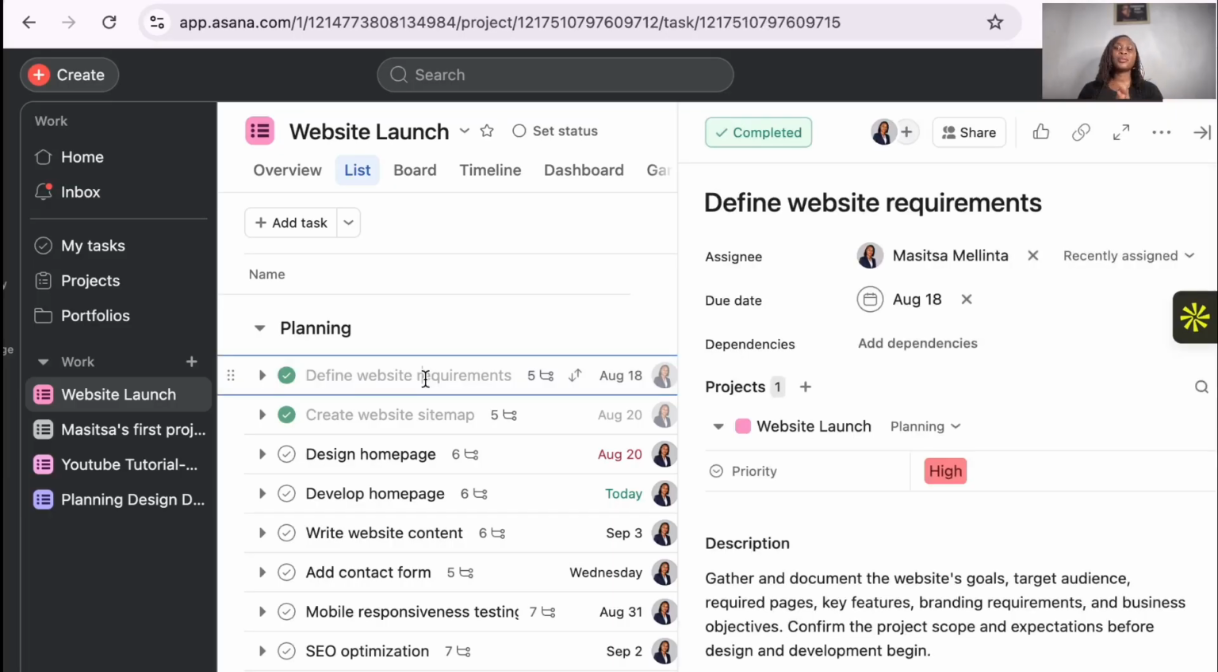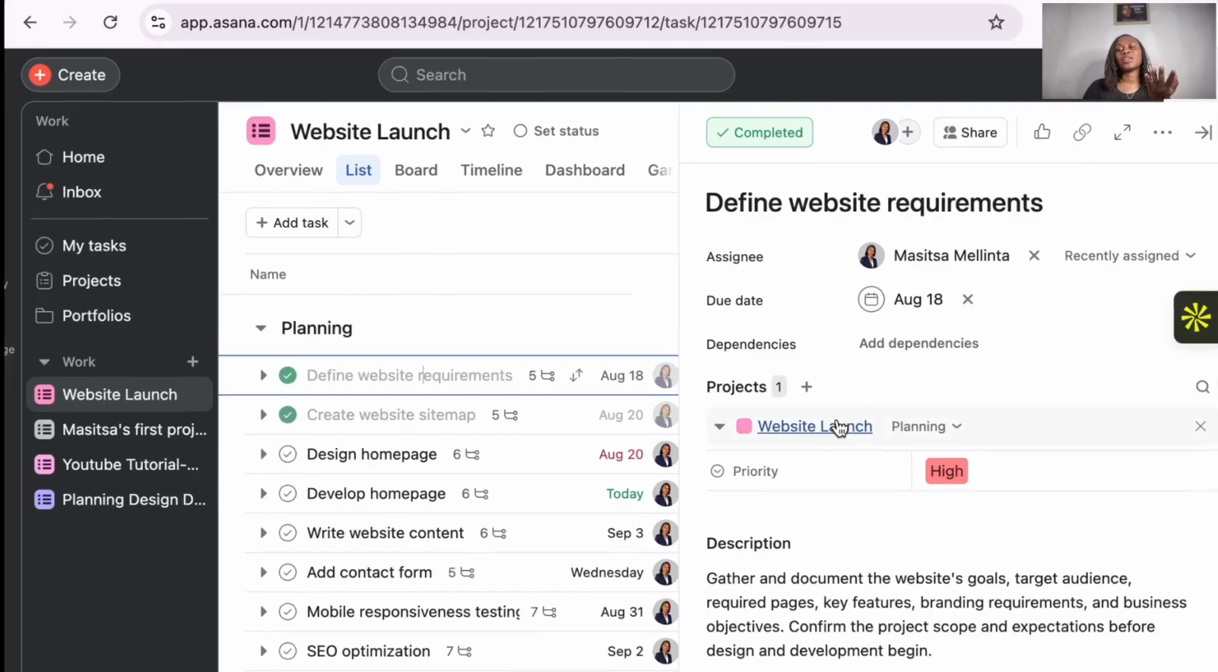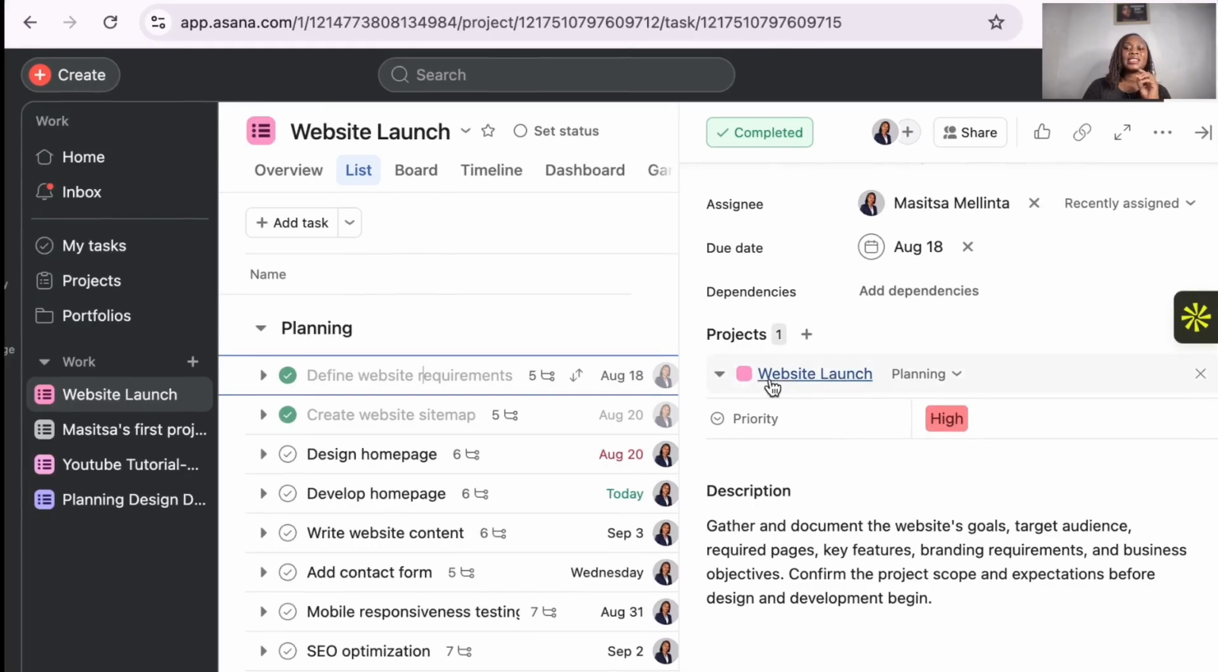So for example, you had created, you've defined a website requirement. This is the title. You've assigned it, then you've given it the due date. If you add dependencies, that's fine, you can add or you can stop, you cannot add it. So now this one, the project is under website launch.